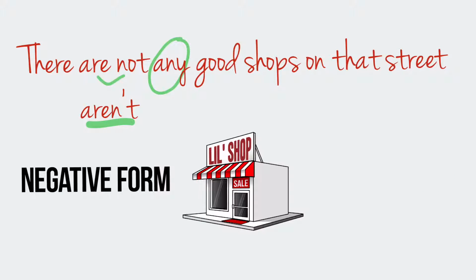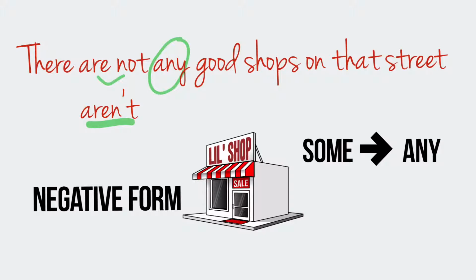The negative form for the plural is are not. Repeat after me. There are not any good shops on that street. And the short form aren't. There aren't any good shops on that street. In the negative form, some turns into any. There are not any good shops on that street. Or, there aren't any good shops on that street.